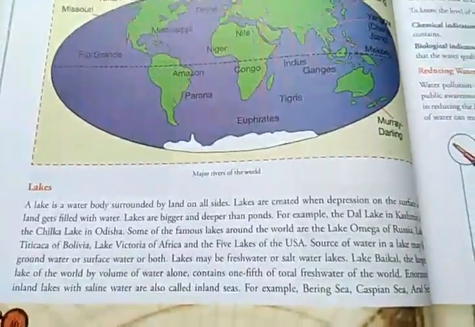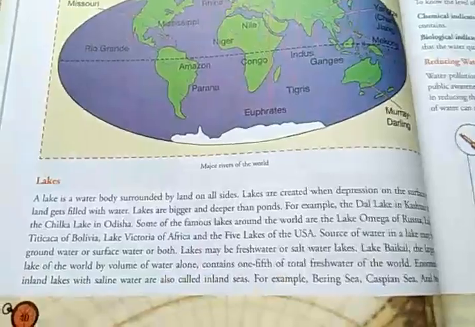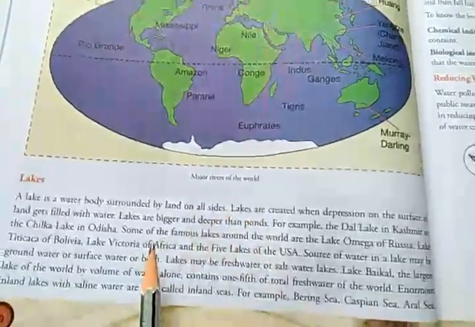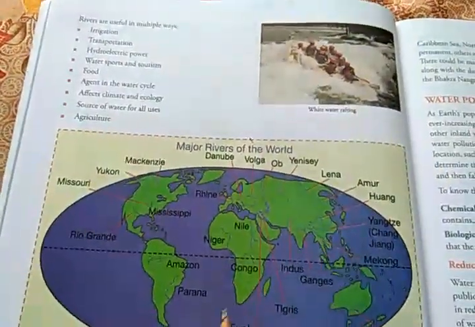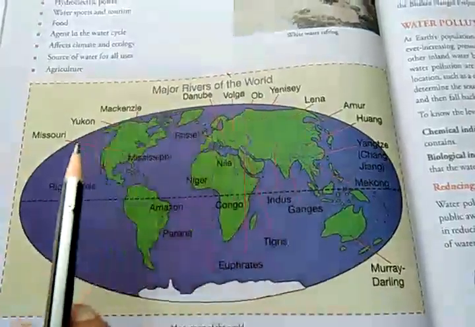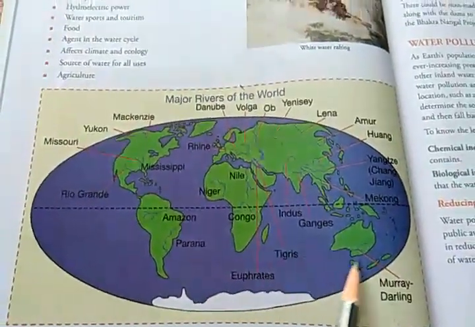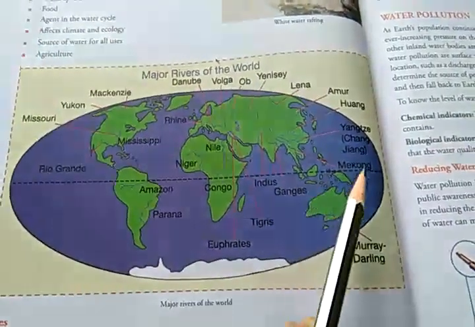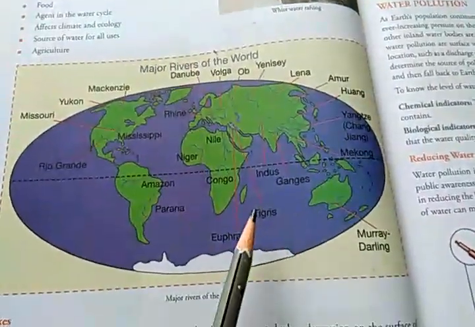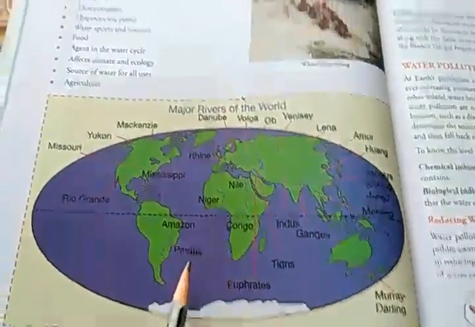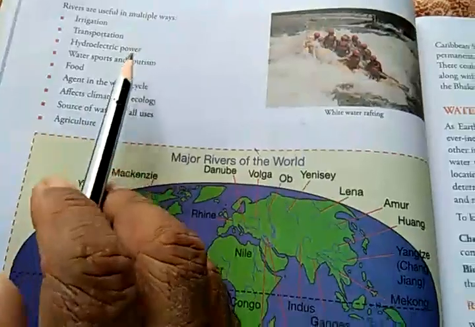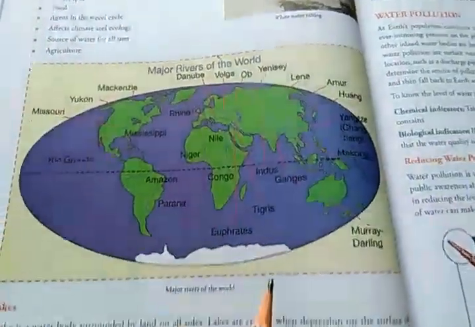Good morning, students. Today in class 6 geography, I will continue from where I left off in my previous video. I was explaining this world map and the different important rivers, because we studied before that rivers are useful in multiple ways, and these are some important rivers.